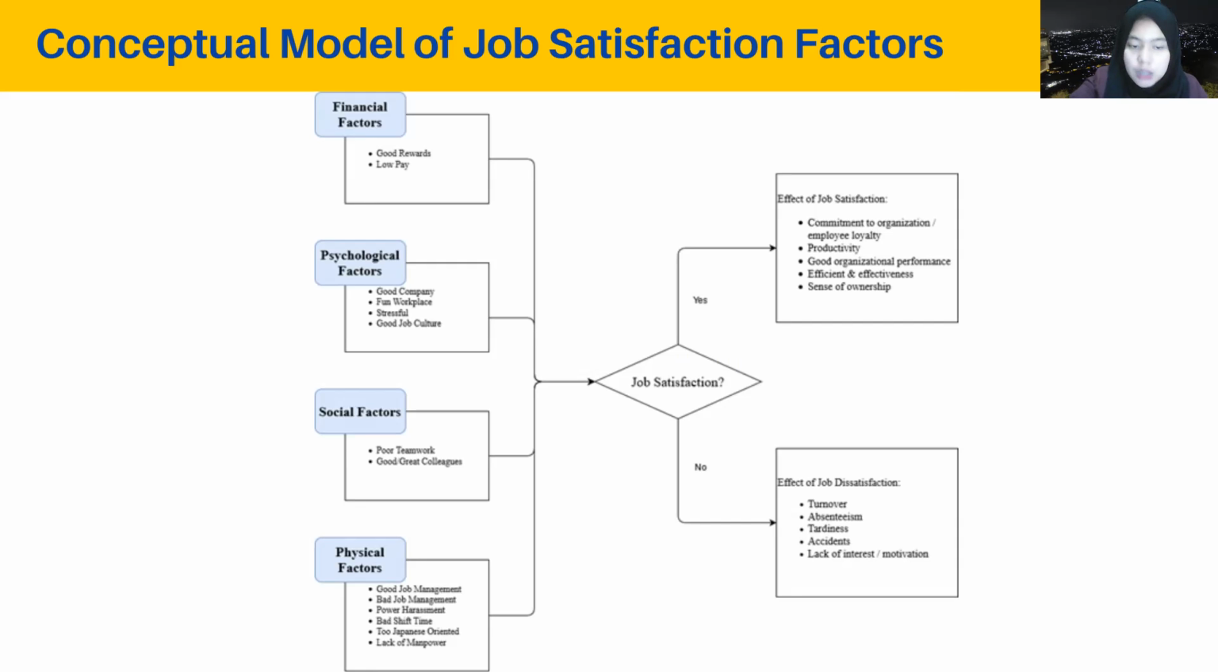And then the last one is about the physical factors. There is good job management, bad job management, over harassment, bad shift time, too Japanese oriented, and lack of manpower. Like I said before in the analysis, the Japanese multinational companies usually still adopt the Japanese management, where the shift time is longer than the usual shift implemented by other corporations.